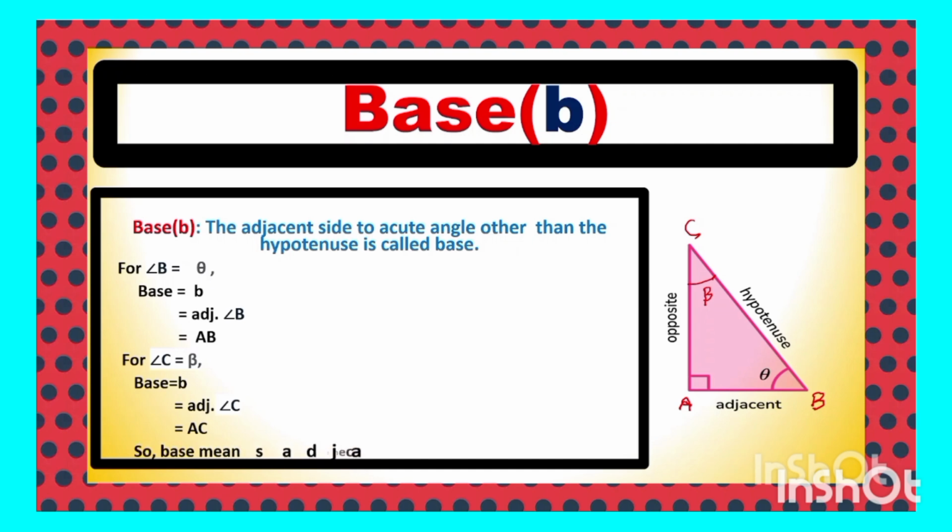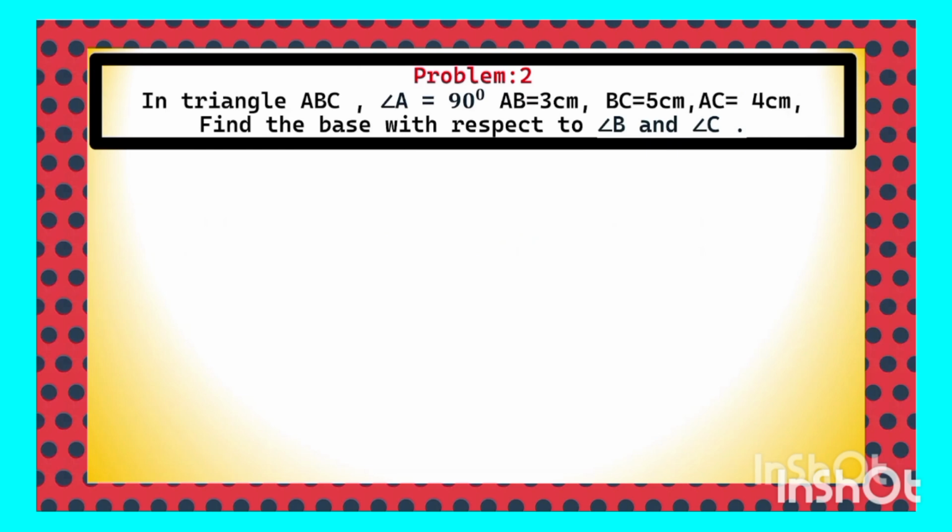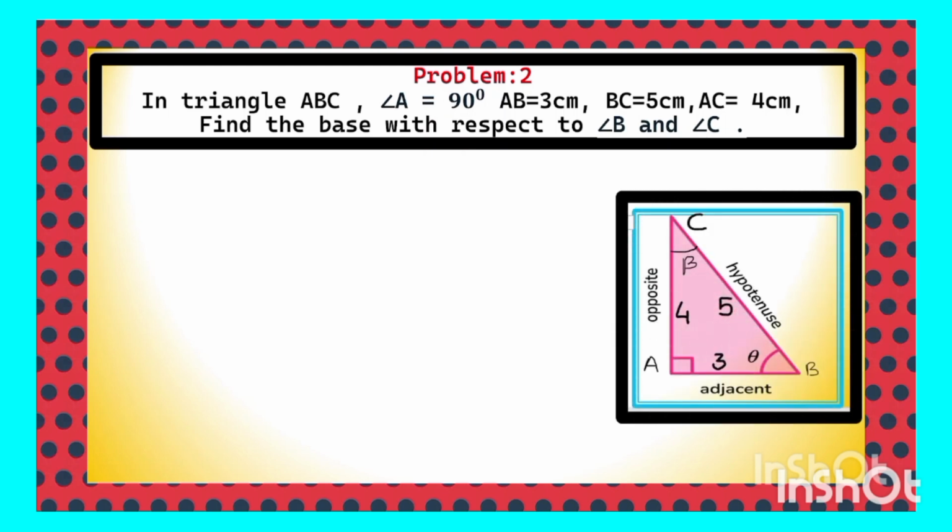Okay, so base means the adjacent side of the acute angle, and perpendicular means the side opposite to the acute angle. These are the two points we are going to discuss in this class. So here is a problem for you. Similarly, how to recognize the base in a right angle triangle. Angle A is equal to 90 degrees, AB is equal to 3 cm, BC is equal to 5 cm, AC is equal to 4 cm. We have to find the base with respect to angle B and angle C.